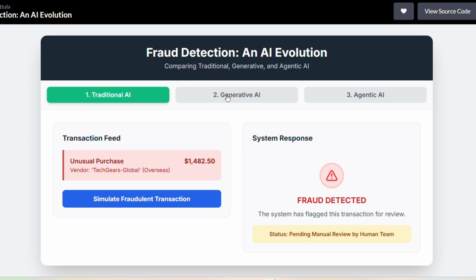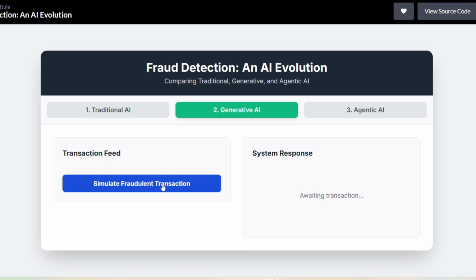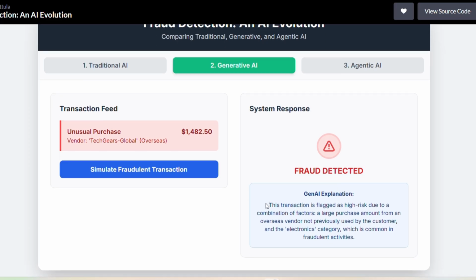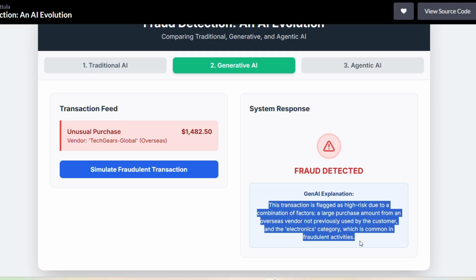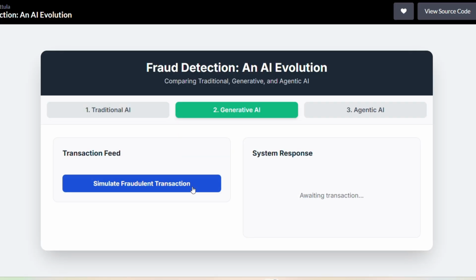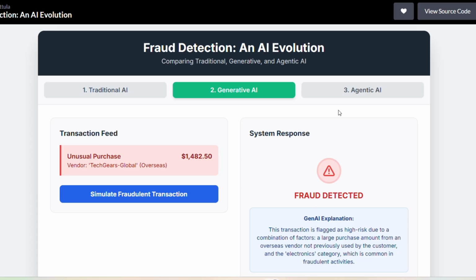So in the same application, let's say that we also integrated the GenAI. The GenAI might help give an explanation or interpretation of how that particular fraud transaction happened for this given fraud alert, right? This explanation might be helpful for the team who are responsible for taking the next set of steps. If I use the traditional AI, it will only say yes or no, but if I use the generative AI, it can give some kind of explanation of what we can do. That will be helpful for the team who need to address it, right?